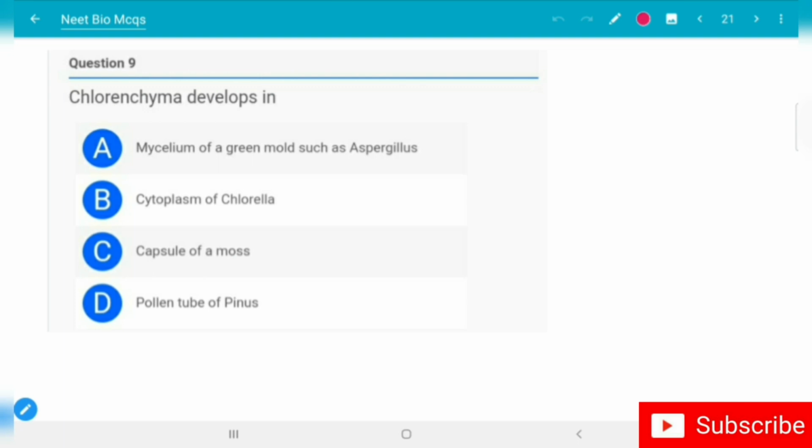Chlorenchyma develops in: option A, mycelium of a green mold such as Aspergillus; option B, cytoplasm of Chlorella; option C, capsule of a moss; option D, pollen tube of Pinus. The correct option is option C, capsule of a moss. Let's move to the 10th question.